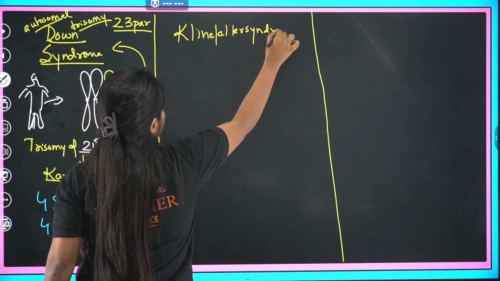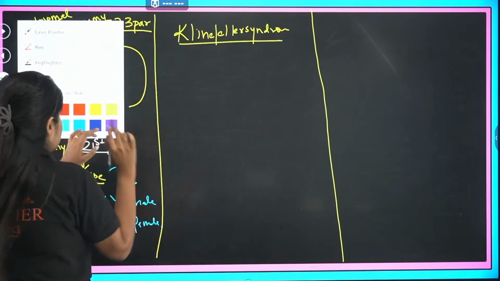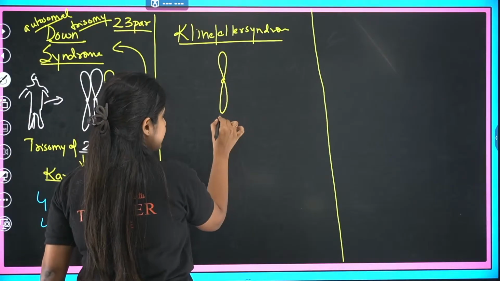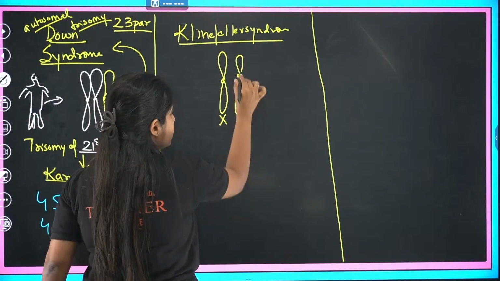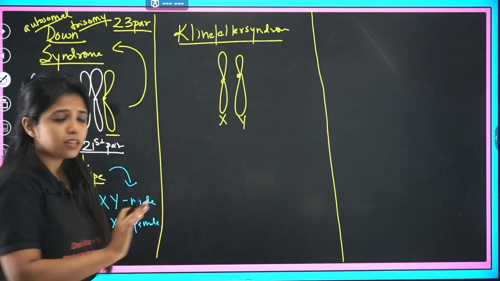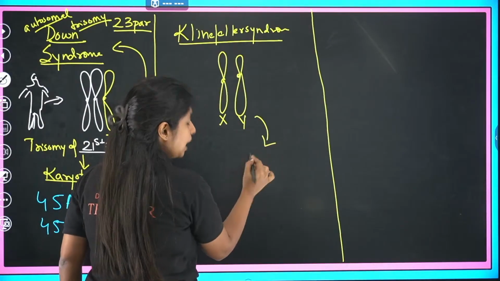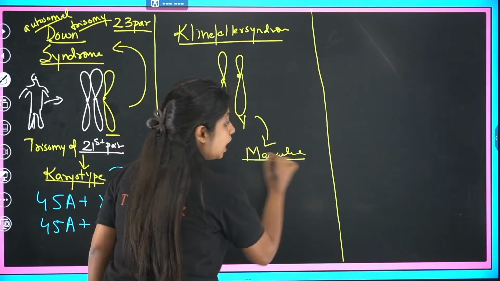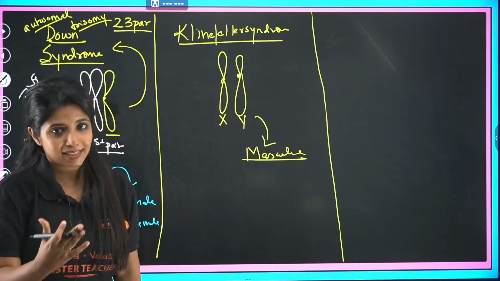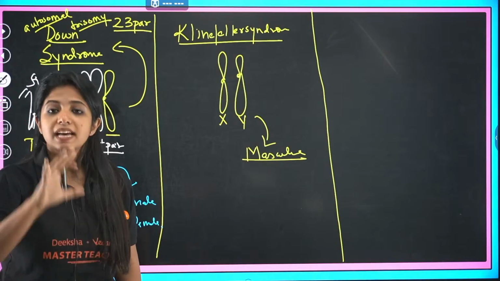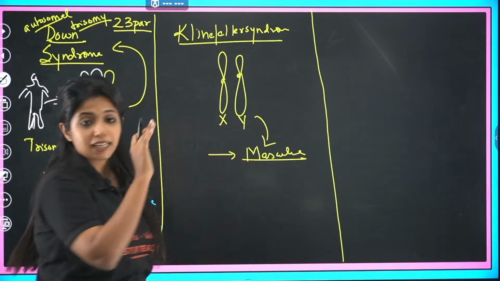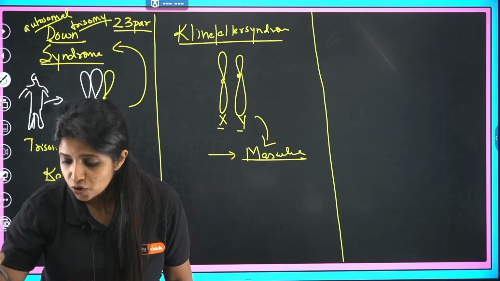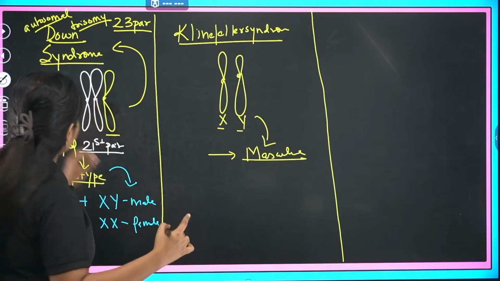Now we're going to talk about Klinefelter's syndrome. What is happening here is that normally this person should have ideally got one X chromosome and one Y chromosome. That means this person should have been totally masculine in nature, a man. Is he a man? Yes, definitely he is a man. He has masculine features because he has X and Y chromosome. But there is one thing that is extra over here which you need to know, and what is that?